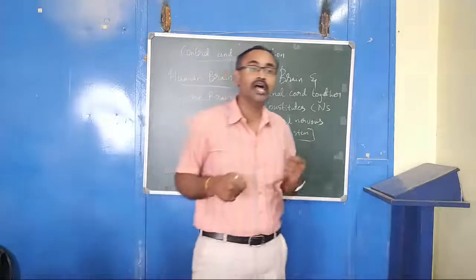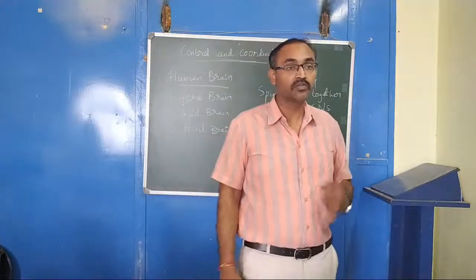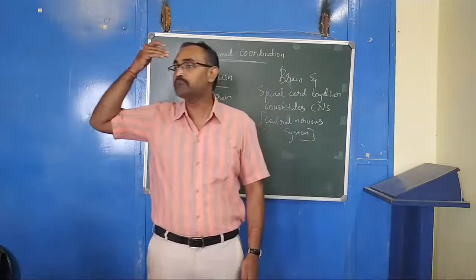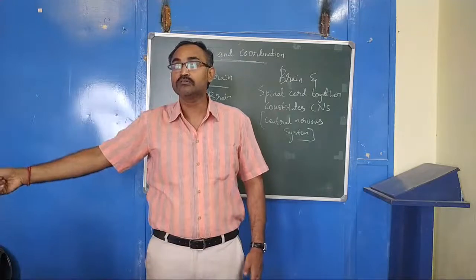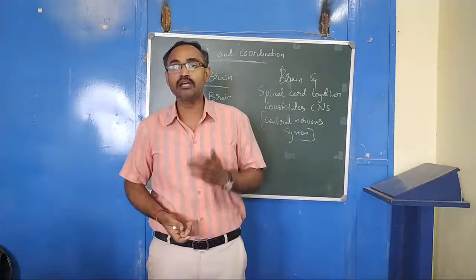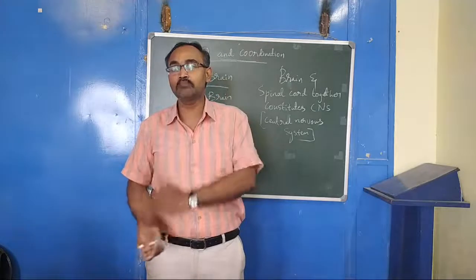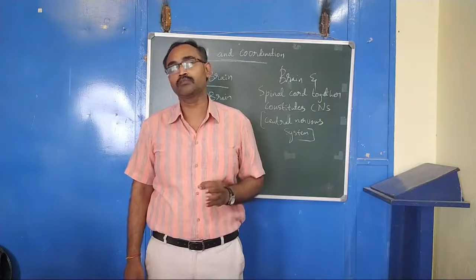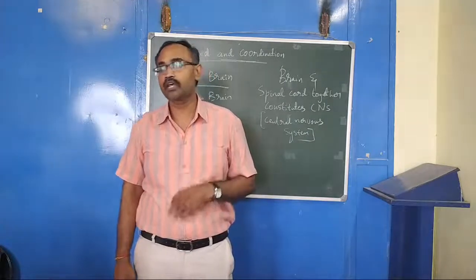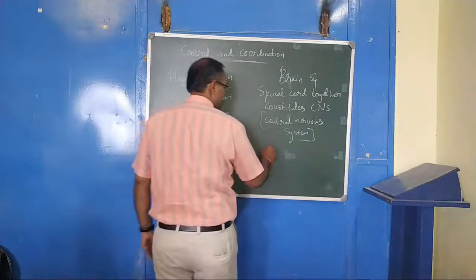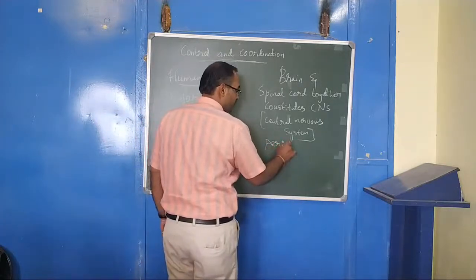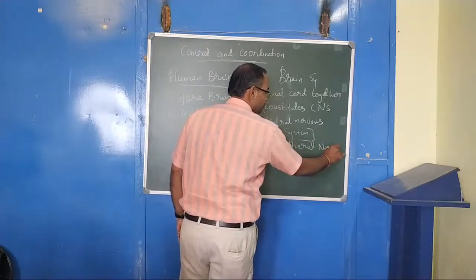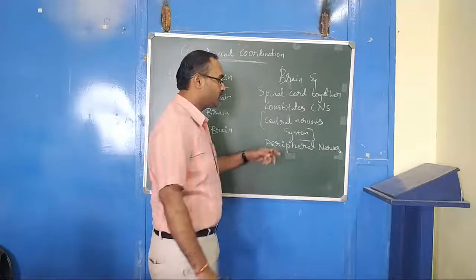Actions are done with the help of the muscles. So there must be a communication from the brain to the muscles. The nerves that communicate from the brain to the muscles, we call them peripheral nerves. Yesterday itself, peripheral nerves. So all the voluntary actions.